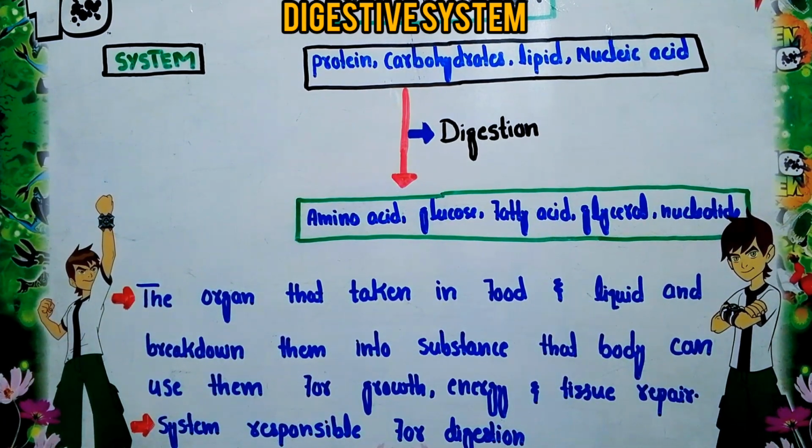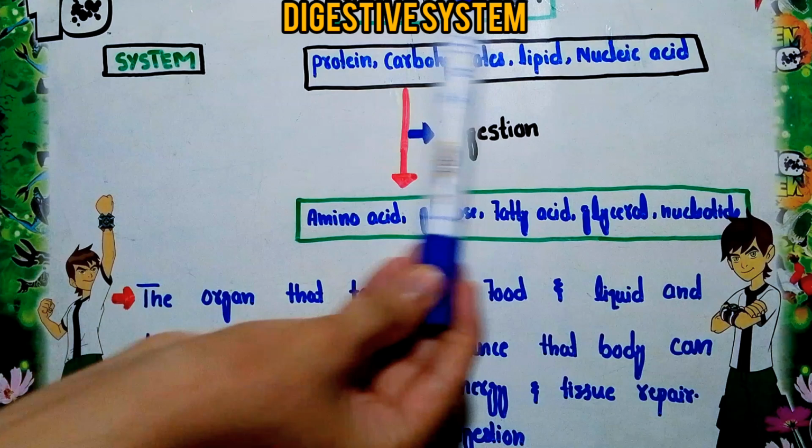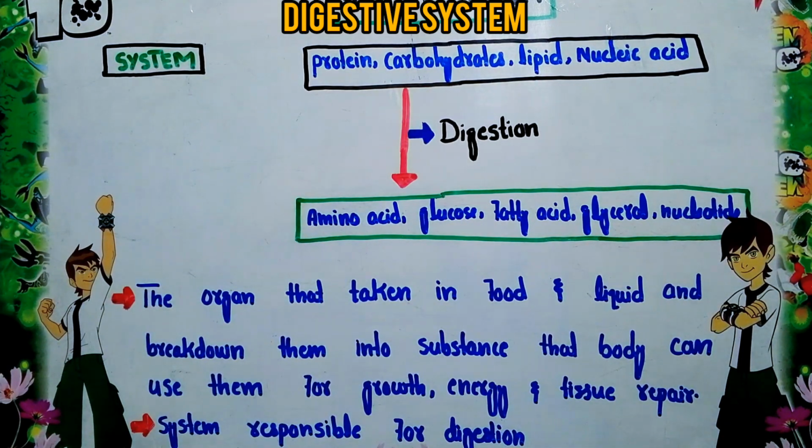Guys, in this video lecture we will discuss the digestive system. As we know, in our daily life we consume a variety of foods in our diets. When we consume these food molecules, they are broken down into small molecules, and these small molecules are absorbed by our tissues and cells. When these molecules are absorbed by our tissues and cells, they are further broken down into smaller molecules. As a result, energy is liberated. Now this energy is finally used by us in our daily activities.